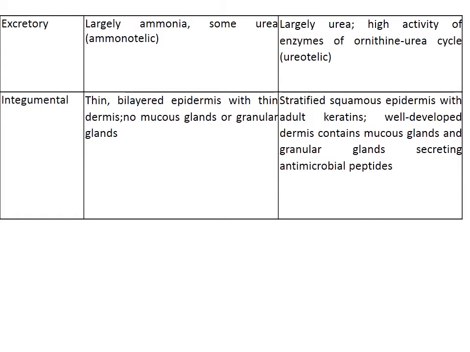And the skin: the tadpole has a thin bilayered epidermis with thin dermis, and no mucous glands or granular glands are present, whereas in adults, a stratified squamous epidermis with adult keratins is found, as well as a well developed dermis that contains mucous glands and granular glands secreting antimicrobial peptides.